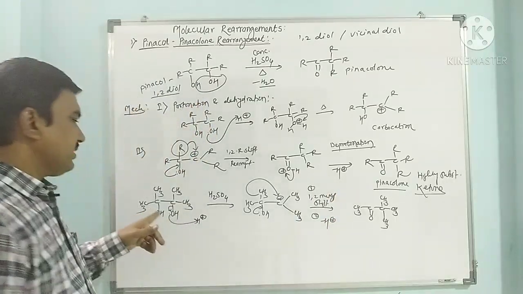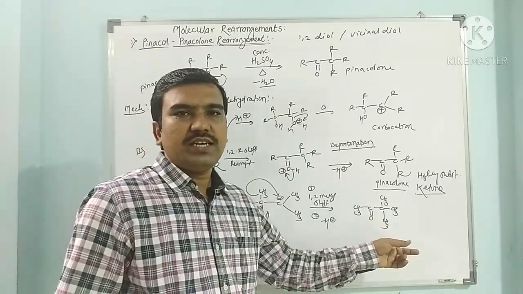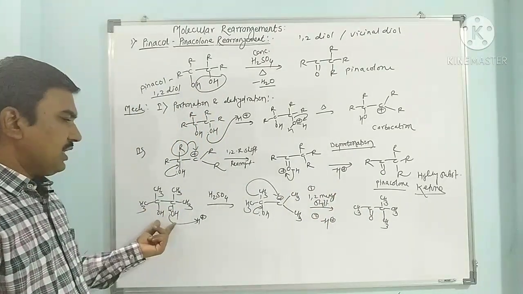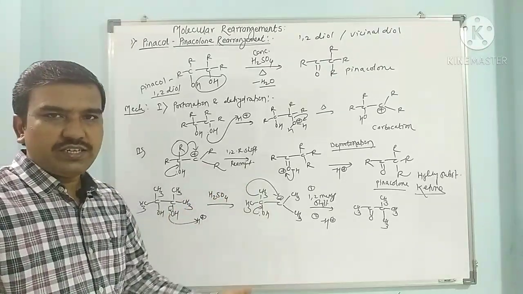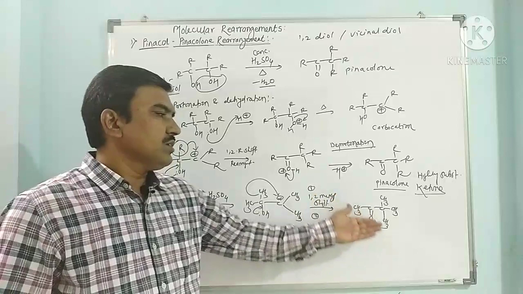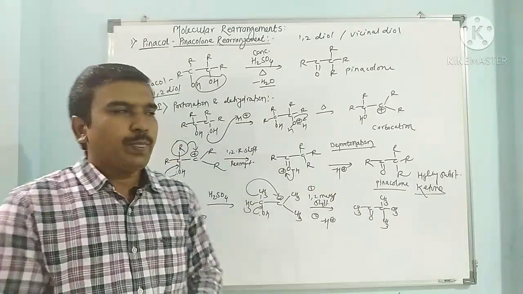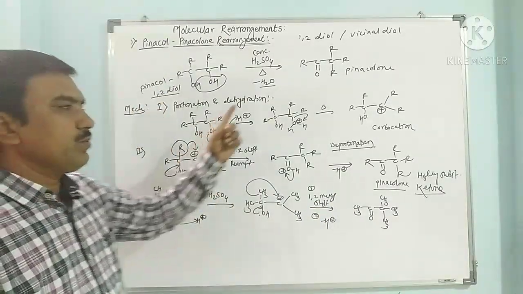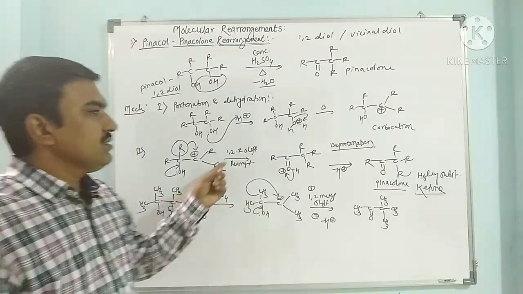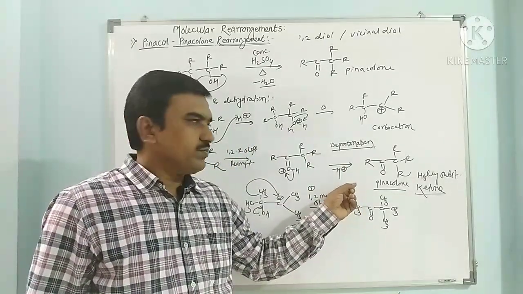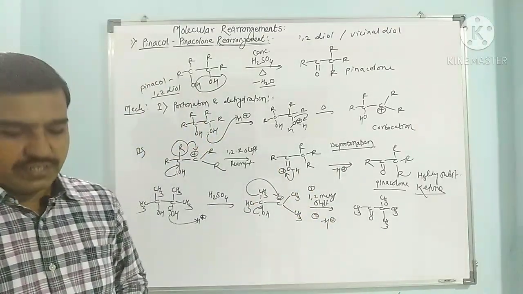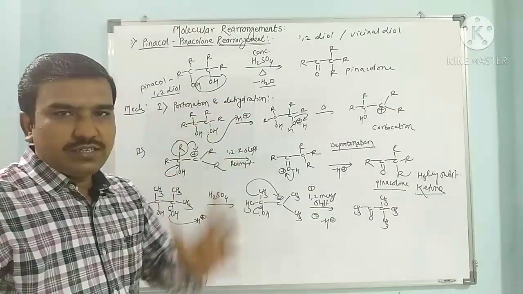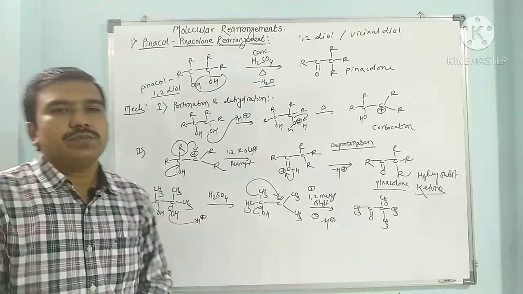So here tetramethyl ethylene glycol is converted to 3,3-dimethyl butanone through the pinacol-pinacolone rearrangement, where a 1,2-diol treated with sulfuric acid undergoes dehydration followed by molecular rearrangement to give a highly substituted ketone as the product. It involves basically two steps: step 1 is formation of the carbocation and step 2 is rearrangement of the carbocation. The rearrangement takes place at the electron deficient carbon. So this is the pinacol-pinacolone rearrangement.